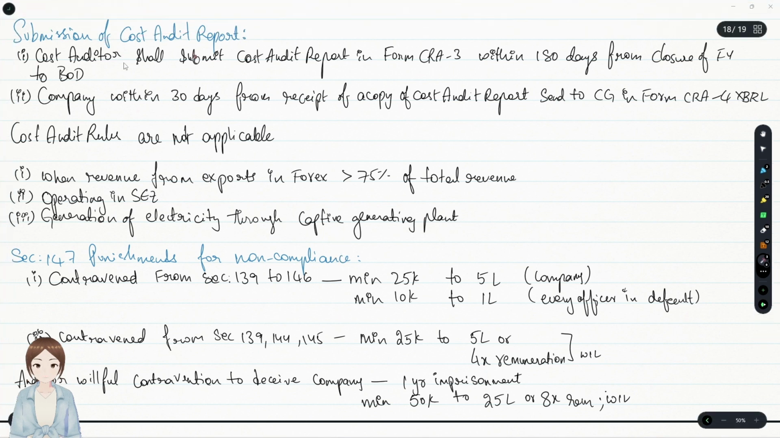Submission of cost audit report. A cost auditor shall submit the cost audit report in form CRA 3 within 180 days from closure of financial year to the board. To whom the cost auditor shall submit his report is the board of directors in form CRA 3. The company, after receipt of such cost audit report, within 30 days shall send it to the central government in form CRA 4 in XBRL. The cost audit rules are not applicable to a few categories of companies. What are those? Those whose revenue from exports in forex is more than 75% of total revenue, or those operating in a SEZ, or those engaged in generation of electricity through a captive generating plant.